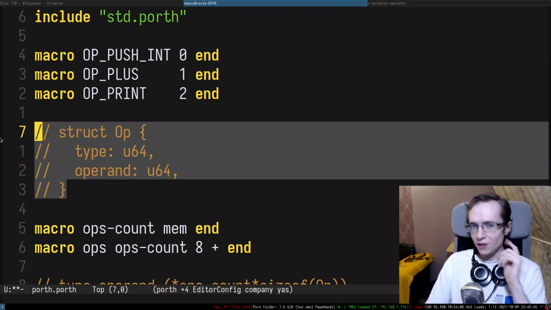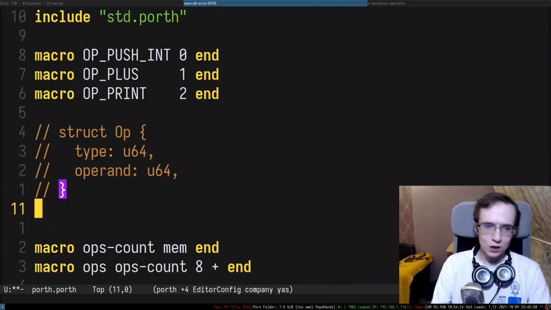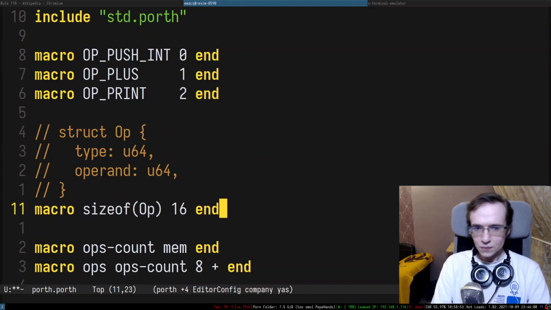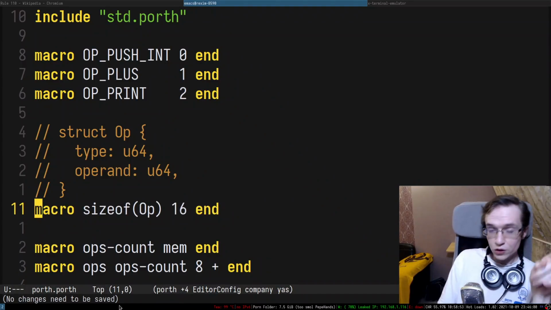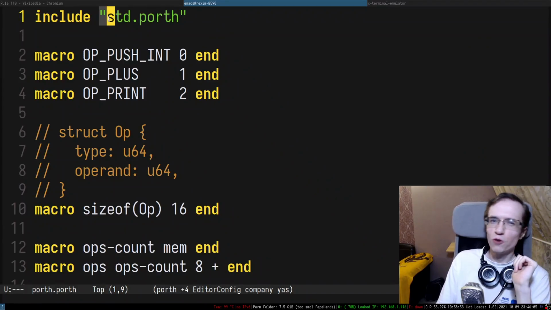As I already said, OP is going to be defined like this, and the size of this entire thing is going to be 8 plus 8, which is 16. So let's define a macro size of OP, 16. By the way, there are no special characters in this language, except maybe for quotes.